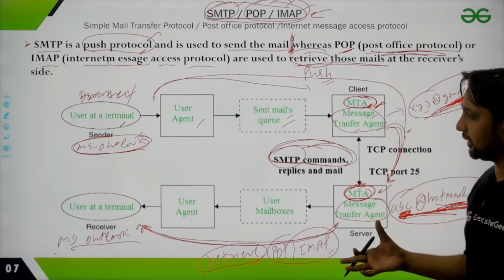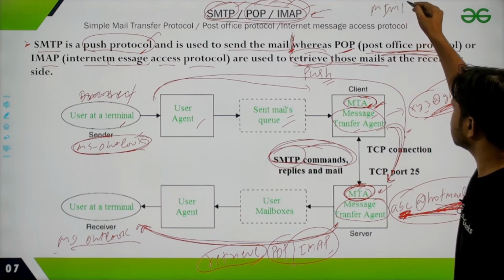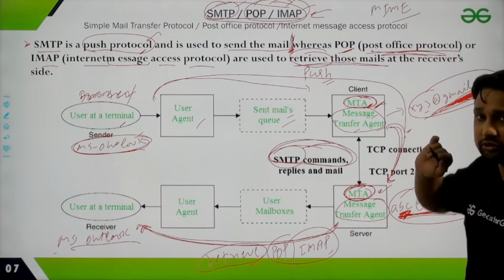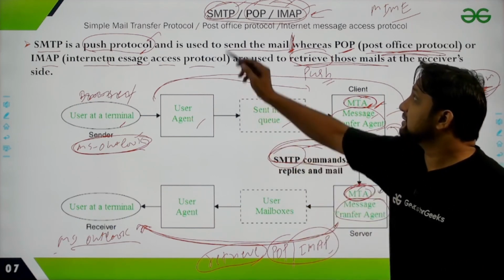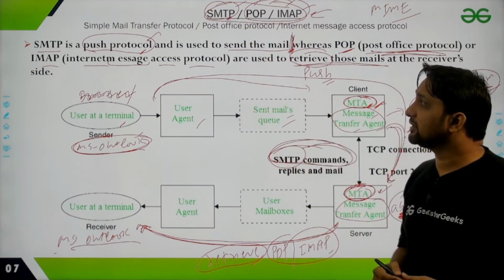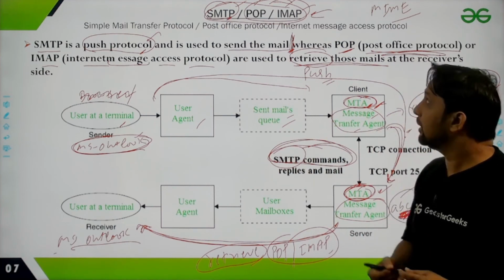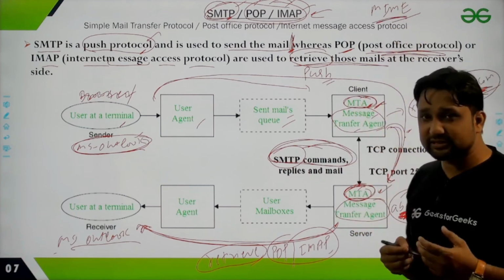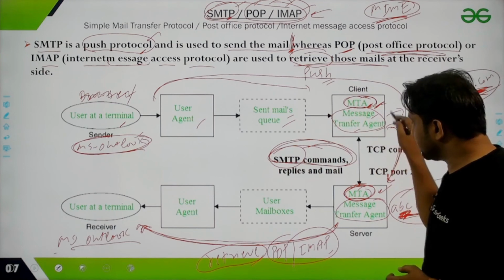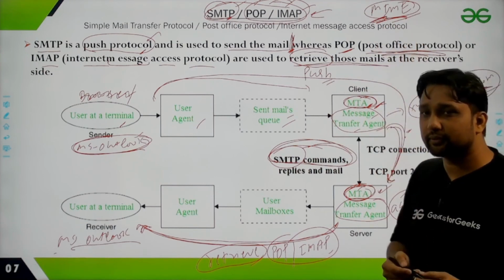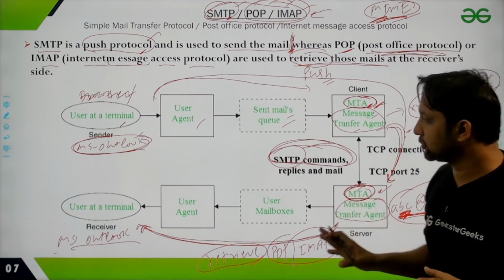One more thing we can add here is the MIME protocol. MIME is used for sending multimedia messages. SMTP, Simple Mail Transfer Protocol, is for sending simple text, but right now we can send messages and video also. So for that, this protocol is used for pushing data of multimedia type. That's it. This is the basics about these protocols.